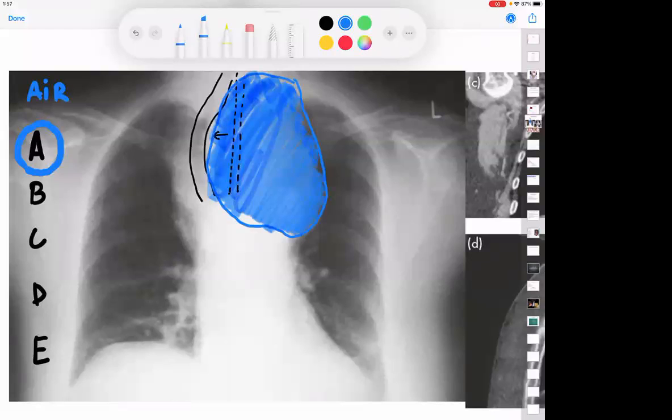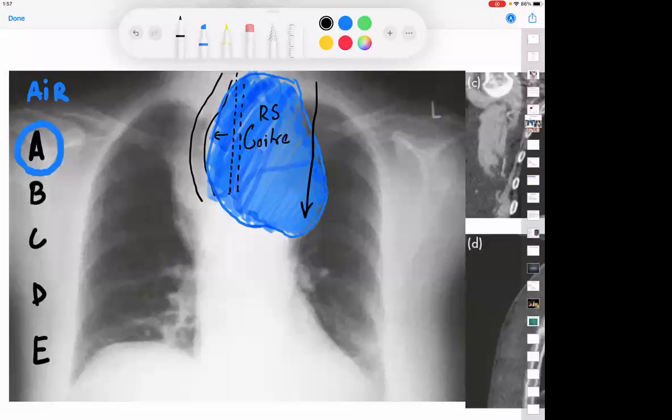So what will be the structure that is coming from the neck to the chest? Thyroid. Very good, it is a goiter. What kind of goiter is coming from the neck into the chest, retrosternal? Very good, it is called a retrosternal goiter.